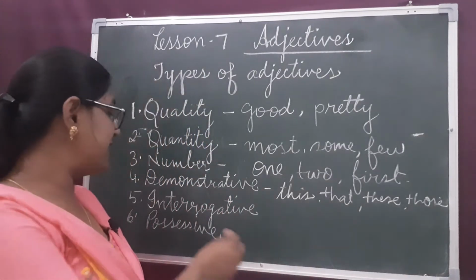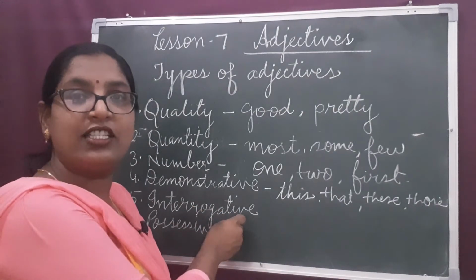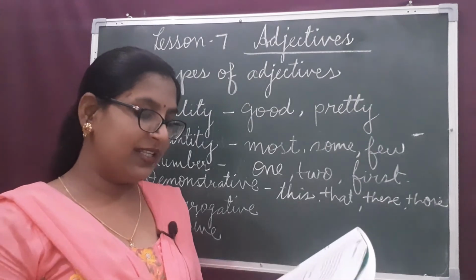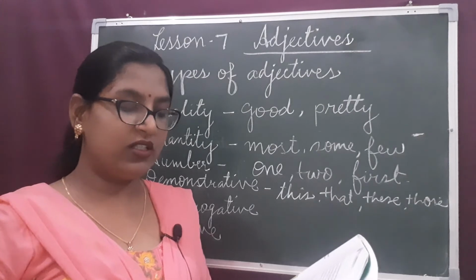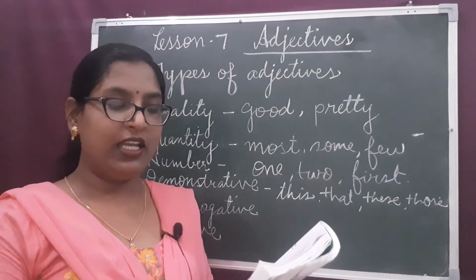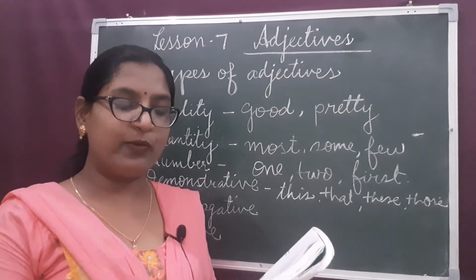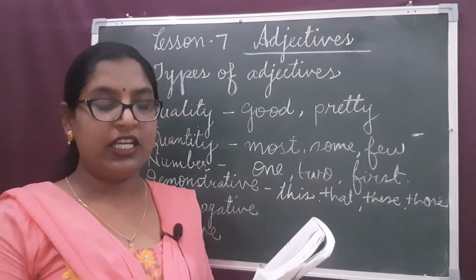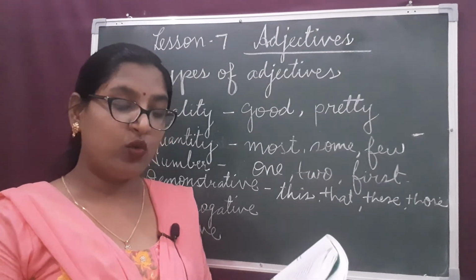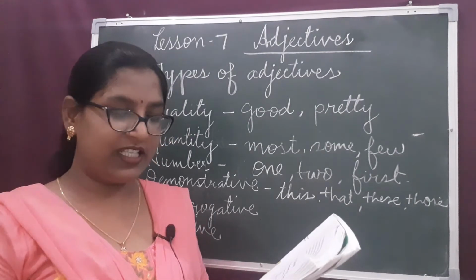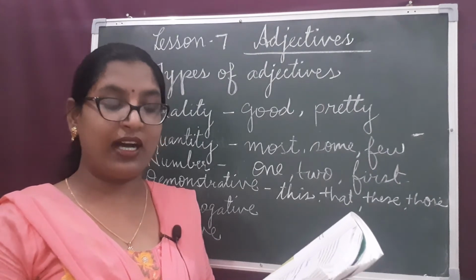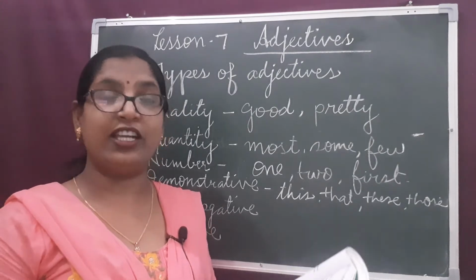Now, let us see the next kind of adjective, that is interrogative adjective. Words such as what are used with nouns such as plan to ask a question. Here we can see in the fourth line, I spoke to my boss about a break. After that, he asked me what plans, what kind of plans, I have for a holiday. It is indicating a question. So, words which are used with nouns to ask questions are interrogative adjectives.